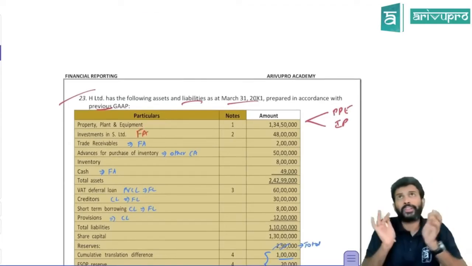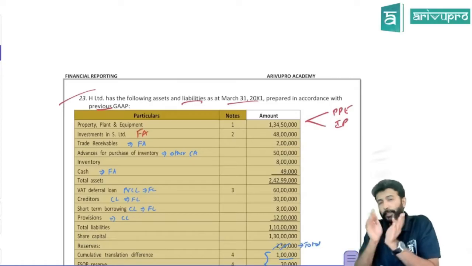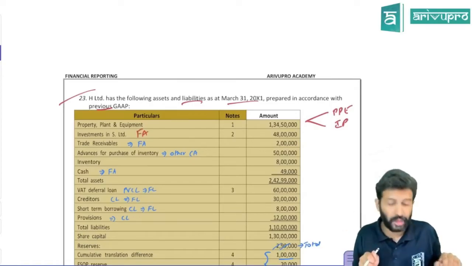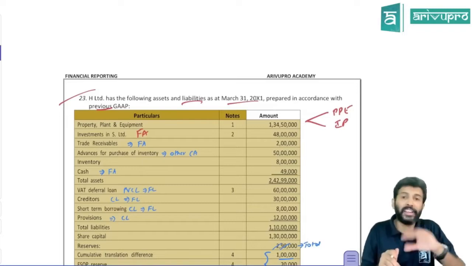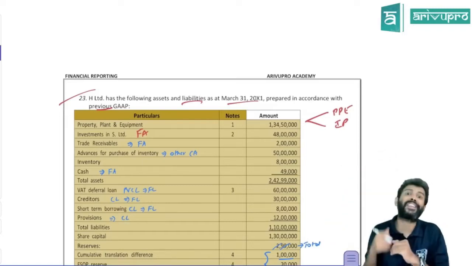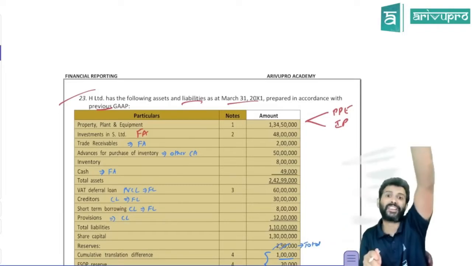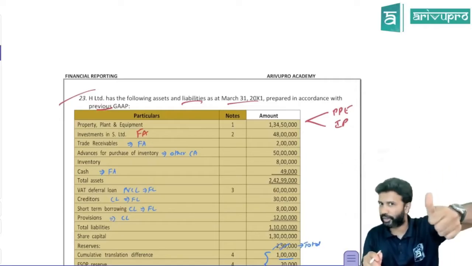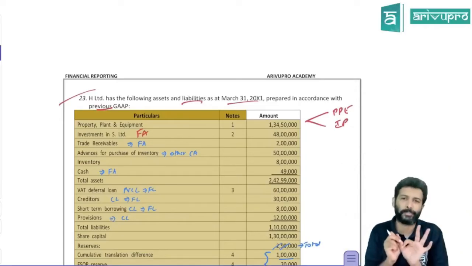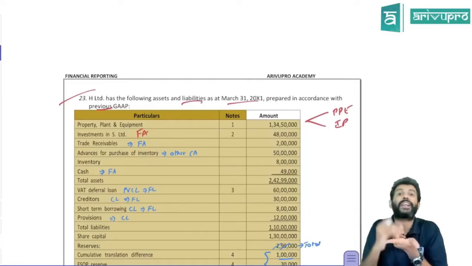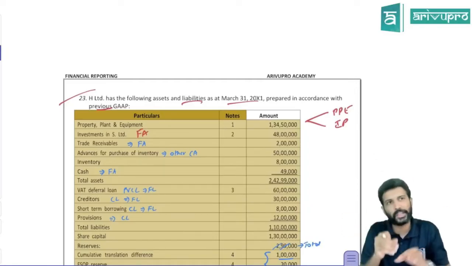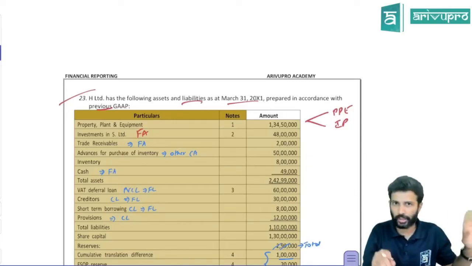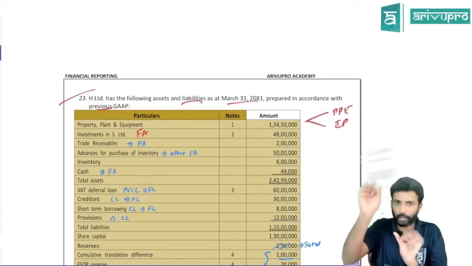This is one. Now the thing you need to be careful about is, whenever you are preparing a balance sheet as per IND AS, do remember that in AS you used to present liabilities first and then the assets. In IND AS, first you present the assets and then the liabilities. That is one checkpoint you need to keep in mind. Another one is classification. In AS we didn't have financial asset, financial liability and all. Here, if it is a financial asset, you have to show it under financial assets only. For that also marks will be allocated. Keep that in mind.